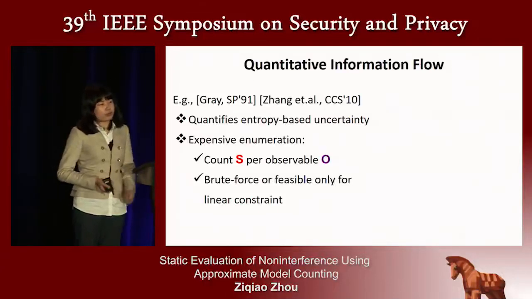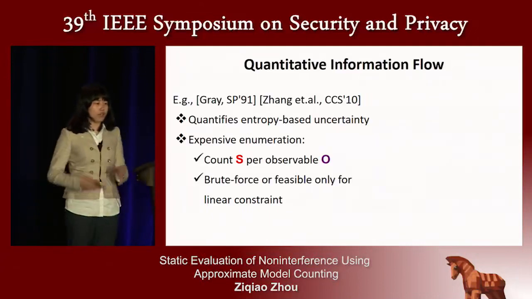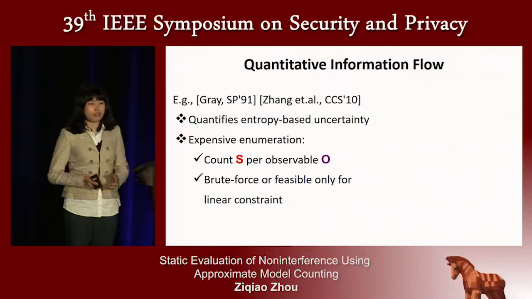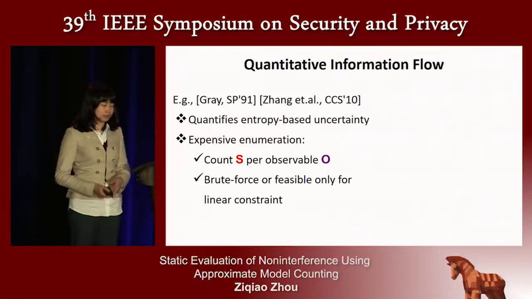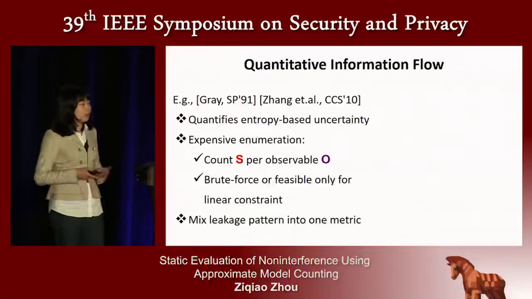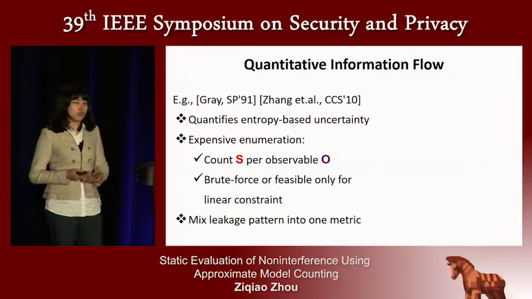Typically, they will use either brute force enumeration to calculate this probability or use a counter that is only feasible for linear constraints.